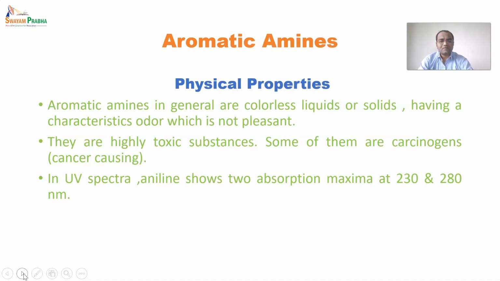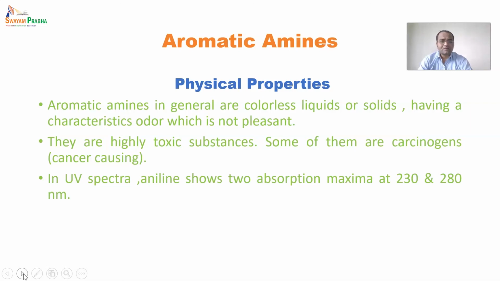It is a little bit yellow in color, and this yellow color of aniline is due to a chromophoric group present on it. Here the chromophore is the amino group, which makes that aromatic ring colorful. All colored compounds have absorptions in the UV-visible region, and that is why it shows an absorption spectrum in the UV region.